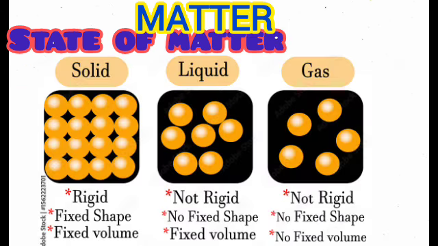Now let's take a look at the summary of the states of matter. Take a look at the solid. You notice that the particles there are rigid, with fixed shape and fixed volume. The particles are tightly packed. Now, take a look at the liquid. You realize that the liquid is not as rigid as the solid. It has fixed volume but no fixed shape.